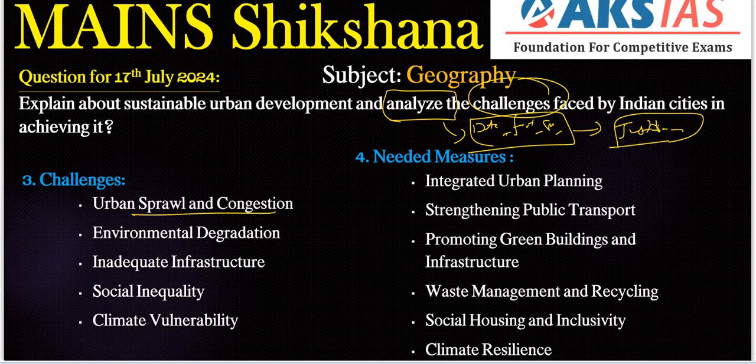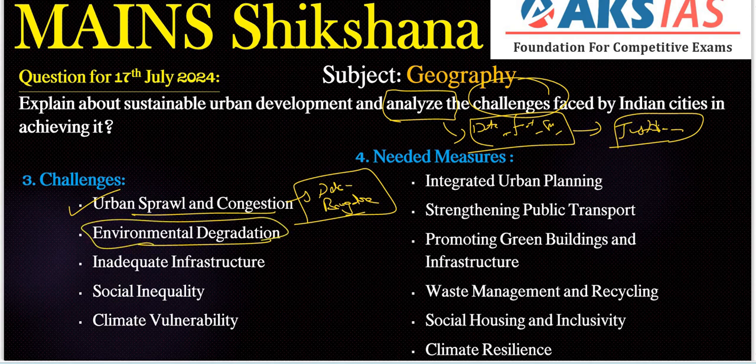Urban sprawl and congestion is one important thing here. For instance, Delhi and Bengaluru are perfect examples, grappling with severe traffic congestion recently, affecting productivity and quality of life. Next, environmental degradation is also important. Pollution levels in Indian cities are rapidly increasing. According to the recent World Air Quality Report 2023, almost 6 Indian cities feature in the top 10 most polluted cities globally. That is the recent report.